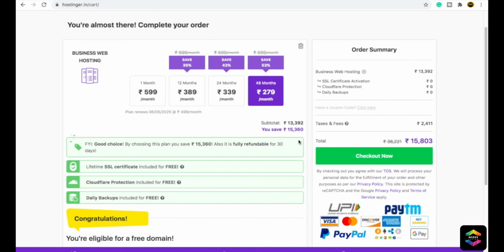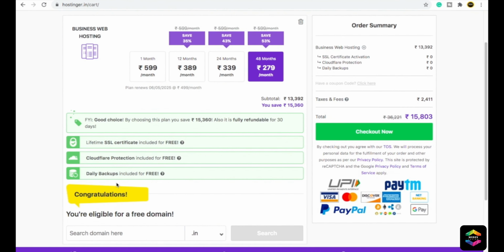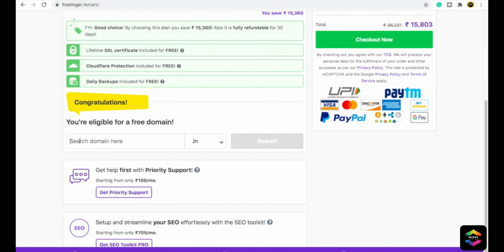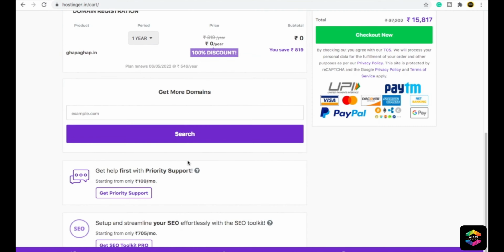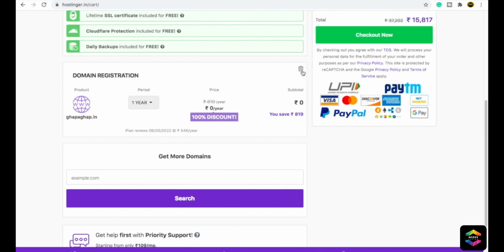Now you will come here, and you can see you have a lifetime SSL certificate absolutely free, Cloudflare protection, and daily backups. You can have one free domain here. So for example, if I go for Ghapaghup, GHAPA Ghap.in, and I search here, if it is available then I can have this domain. You can see this domain is available. So Hostinger has provided me this for absolutely free. They are not taking any charge here. You can choose more domains.